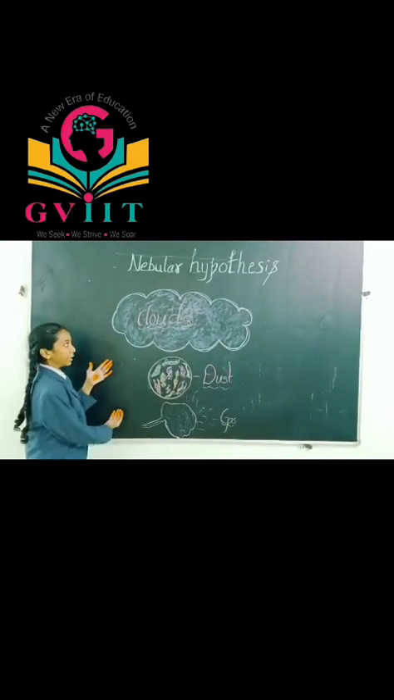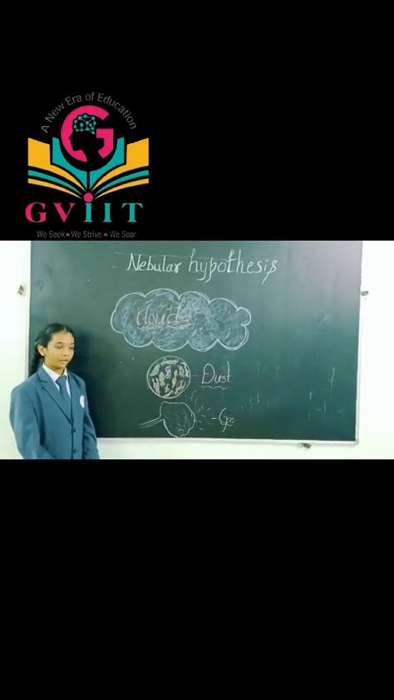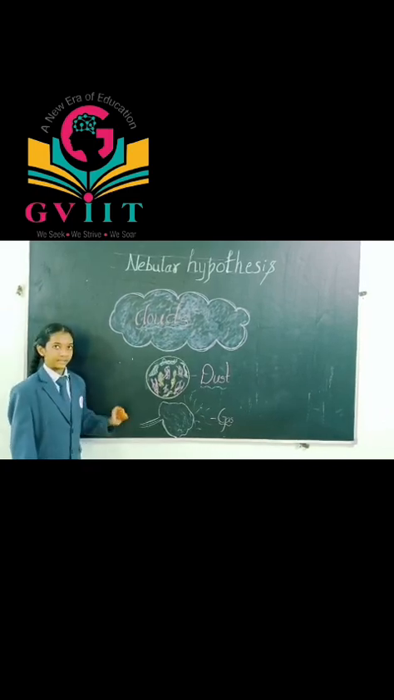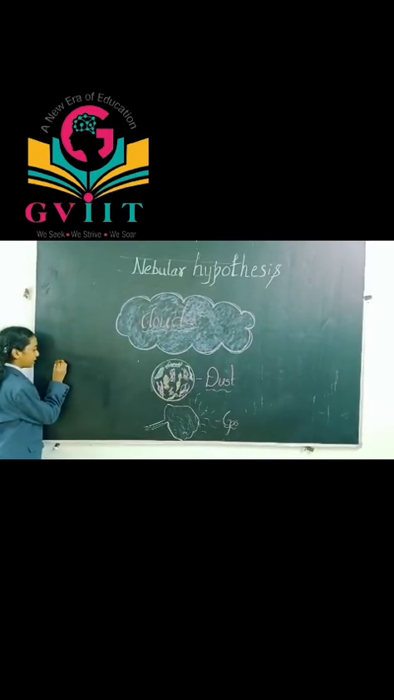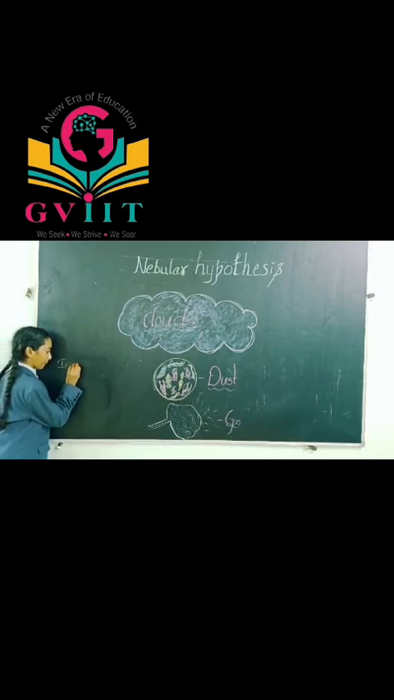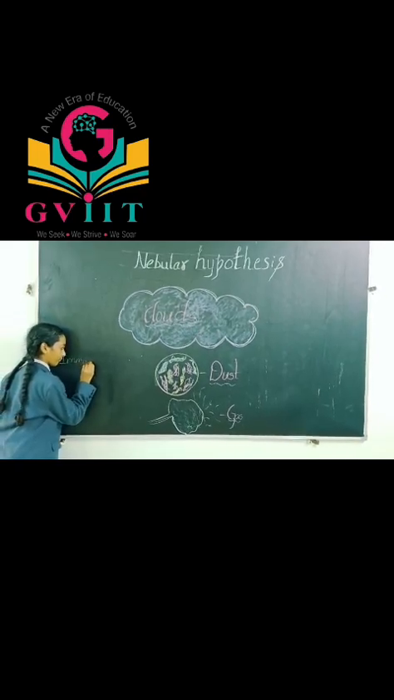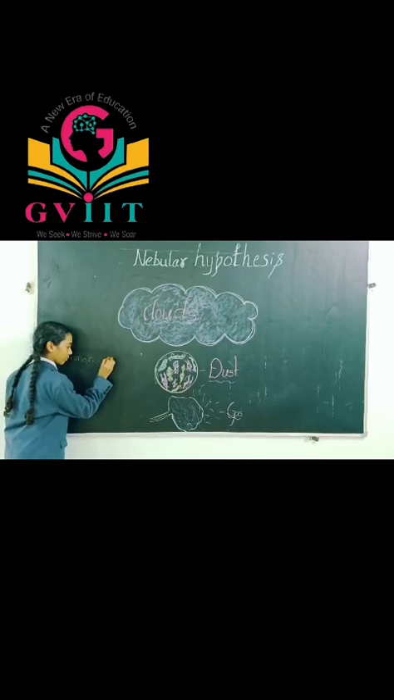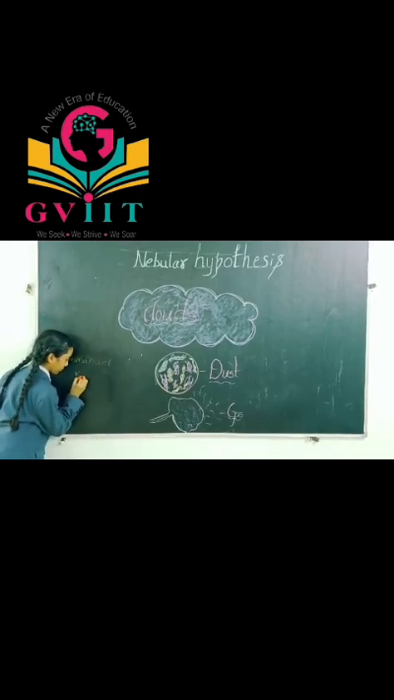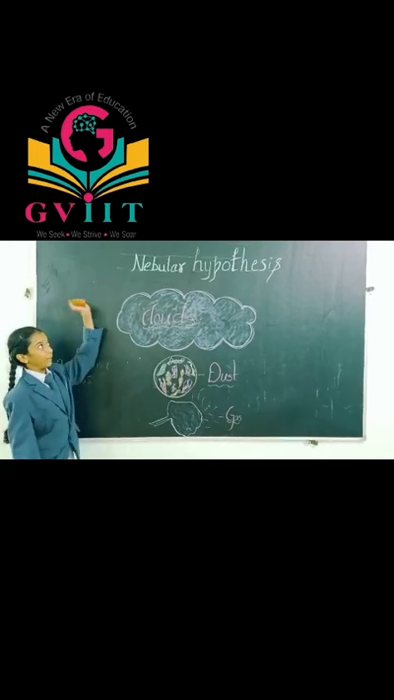Nebular hypothesis. According to this theory, the planets were formed out of clouds of dust and gases. This theory was developed by Immanuel Kant. This theory is called nebular hypothesis.